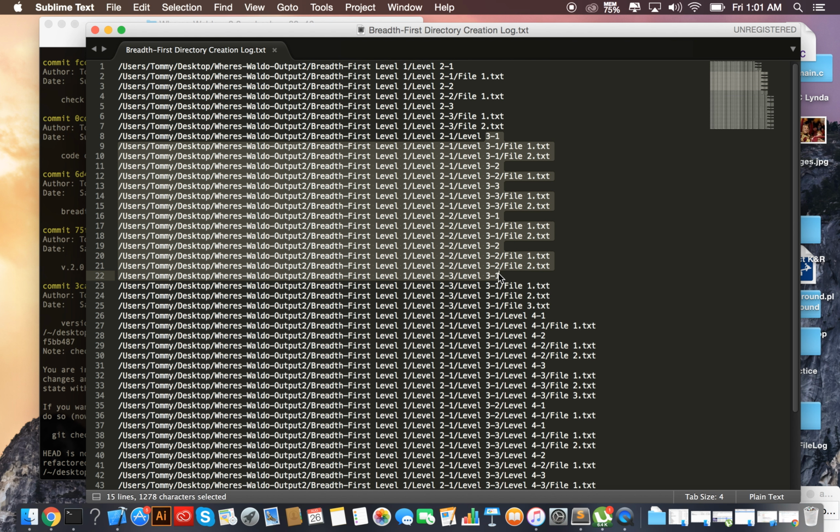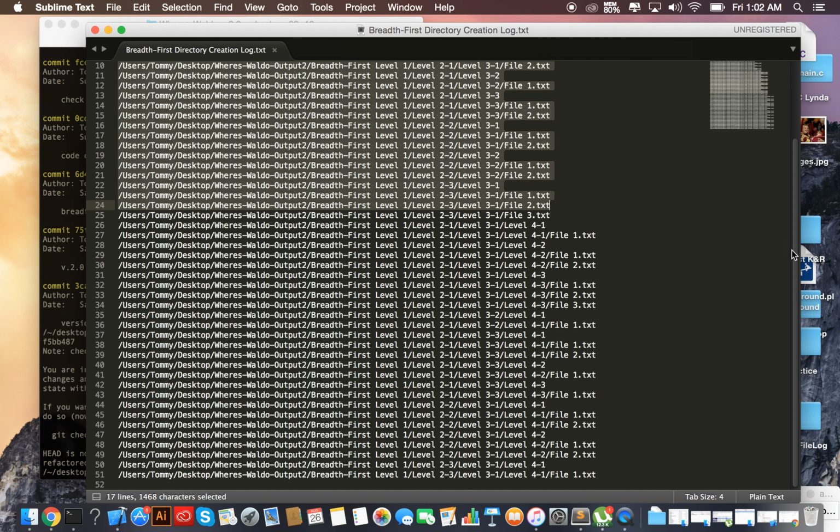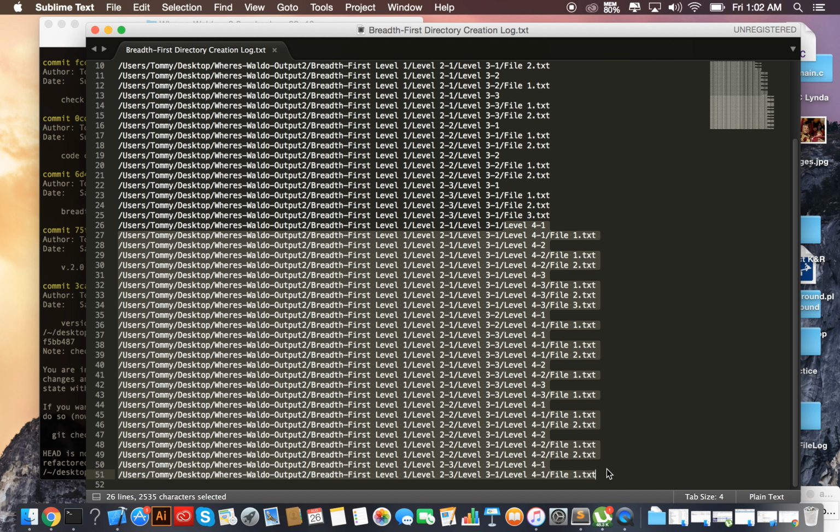Of course, as the levels get deeper, there's a larger chance you'll have more files and more folders because the trees grow at a pretty high rate. If you keep going down, now you have 4s only. So you can see it did create in a random order with a random number of text files, in a breadth first order. Now we can see the useful part, which is Waldo being in those files randomly. Here's a breadth first way of going down a random breadth first tree and finding Waldo in every single text file.